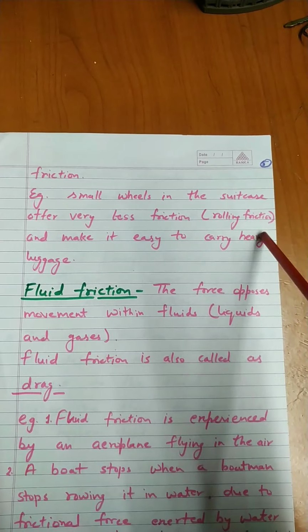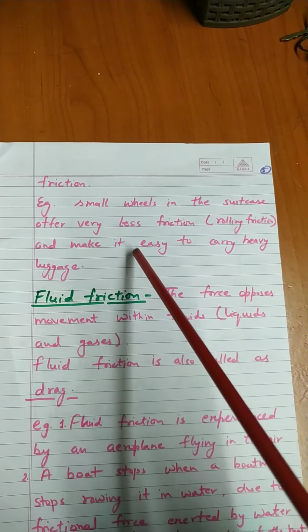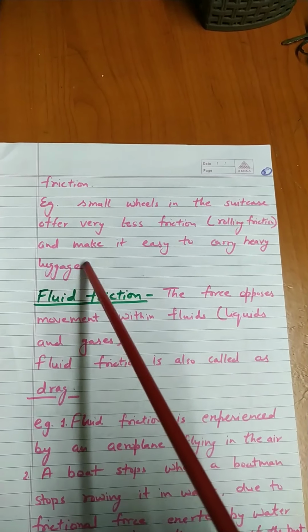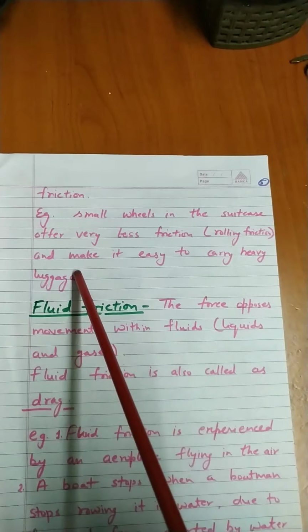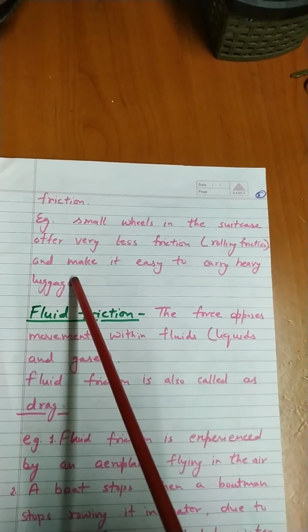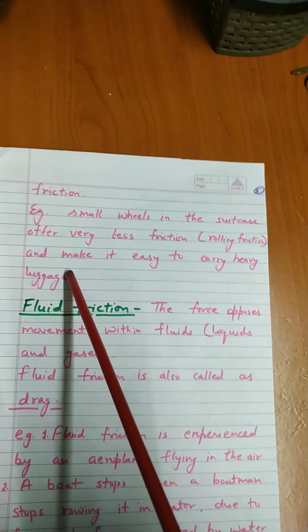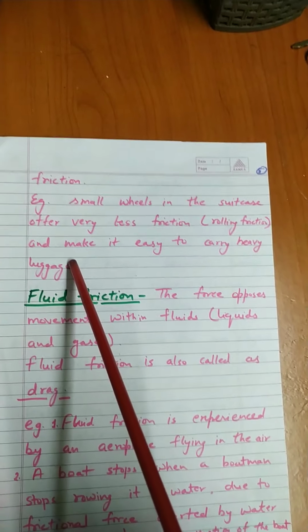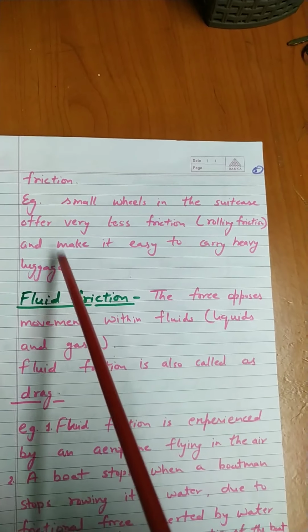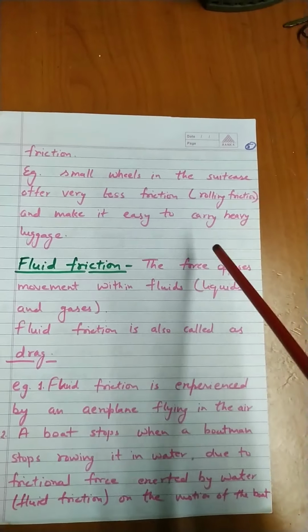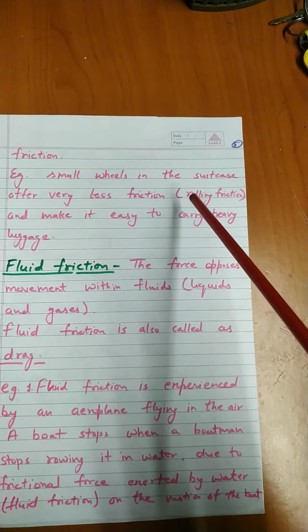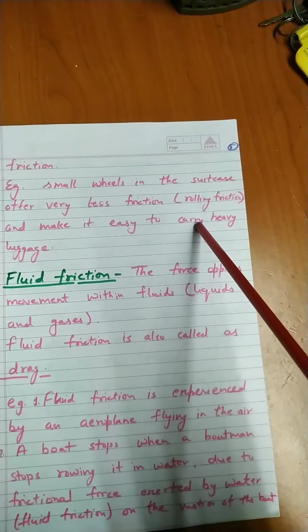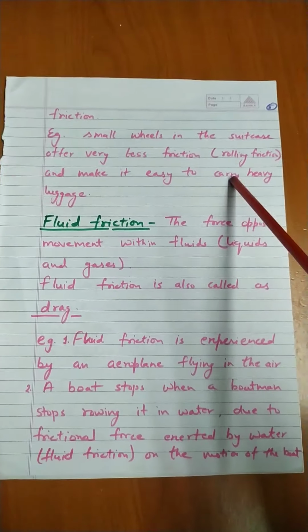That is called rolling friction and makes it easy to carry heavy luggage. That's why your big trolleys have wheels at the bottom and you move them with the help of those wheels only. So that applies rolling friction and the heavy luggage does not appear so heavy.